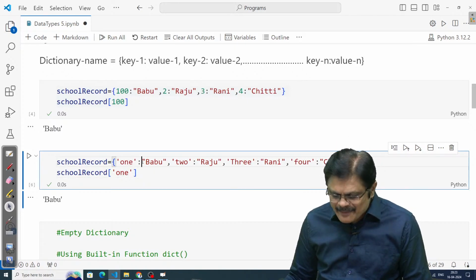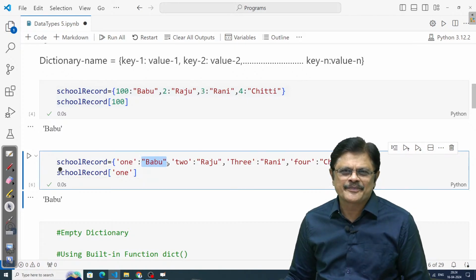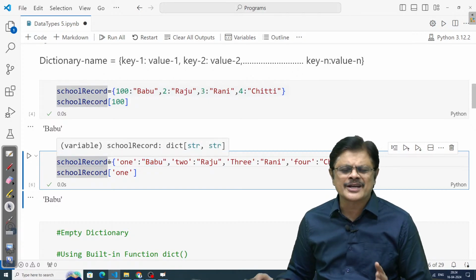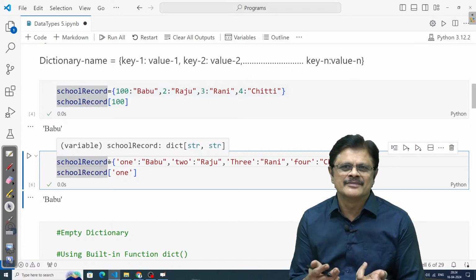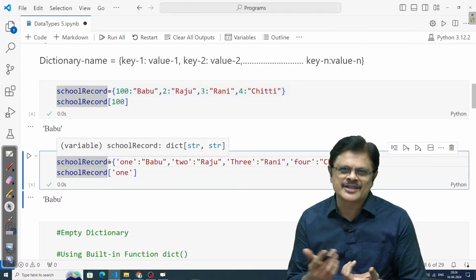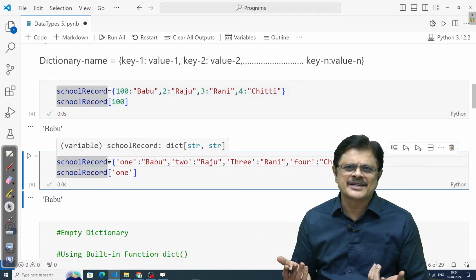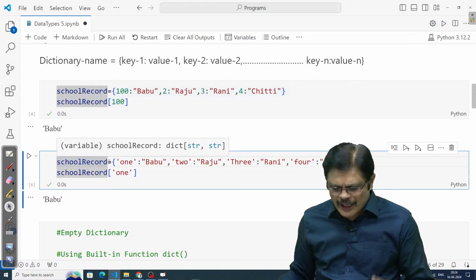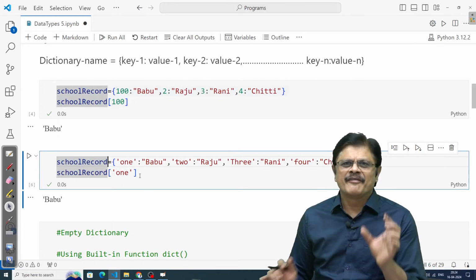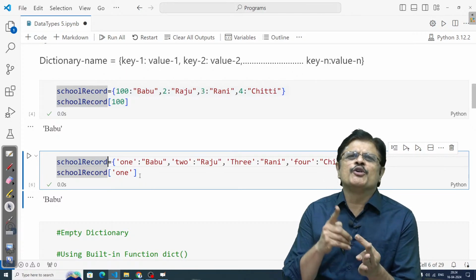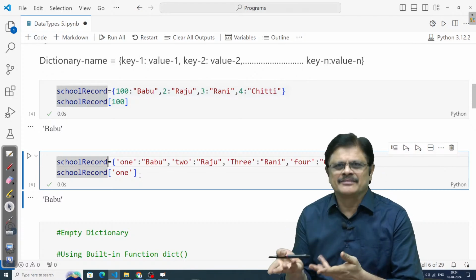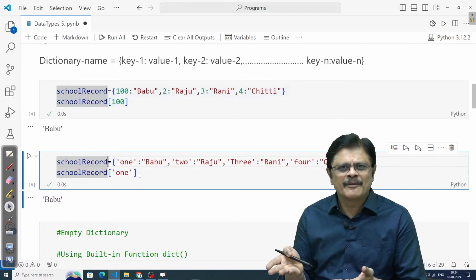And now here, as I mentioned, this can be any other thing. Am I clear? Here I'm just mentioning school record, so you should have proper roll number and name. Or you can have name and marks also. Any different combinations are possible. Or maybe if you are having a school record, let us say for a name, you have a roll number, you have marks, and you have some other information. That all can be given.